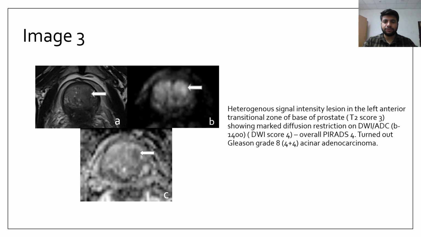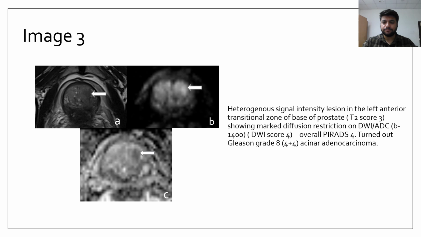Image 3 is showing heterogeneous signal intensity lesion in the left anterior transition zone of base of prostate with a T2 weighted PIRADS score of 3, which is showing marked diffusion restriction on DWI/ADC, the DWI score of 4. The overall PIRADS score of the lesion is 4, and it turned out to be Gleason grade 8 acinar adenocarcinoma on histopathology.